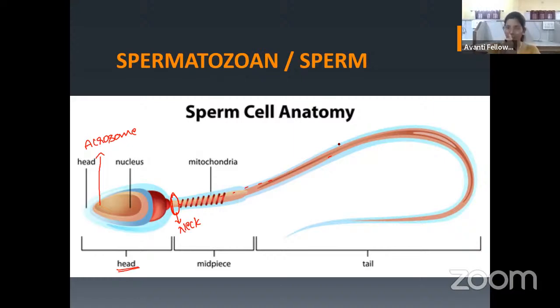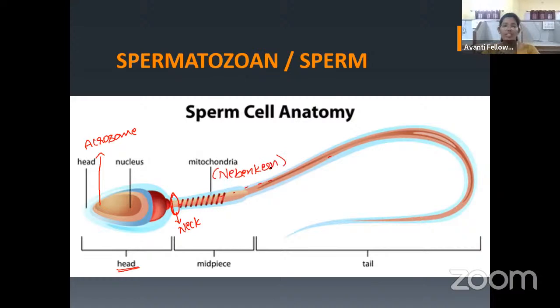Head, acrosome and nucleus, neck, which contains a centrioles, and now the middle piece. What does the middle piece contain? Middle piece contains the mitochondria, but the mitochondria in the sperm, we are not going to call that as a mitochondria. Then what do we call that? That we are going to call as a nebenkern. I'll write. That will be calling as a nebenkern.